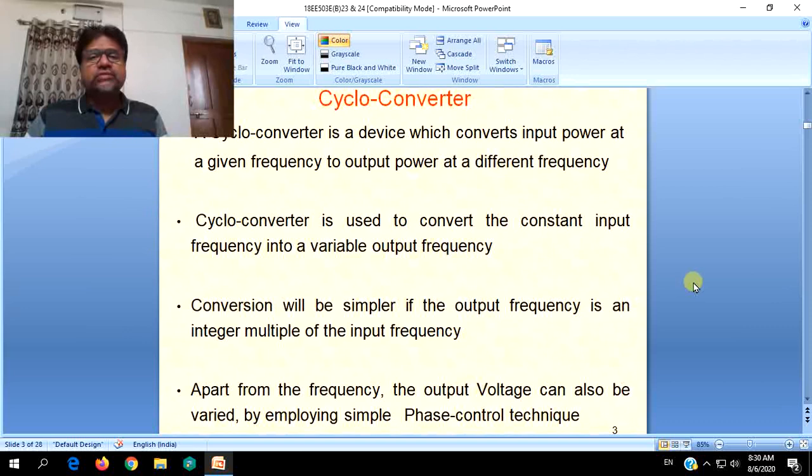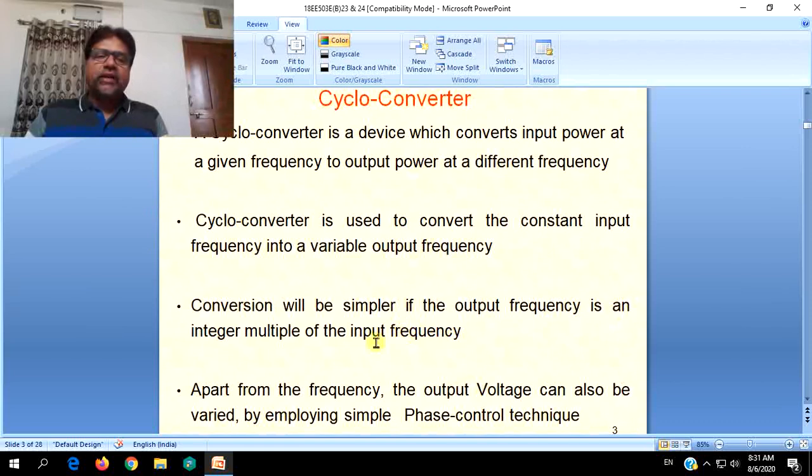If you want to increase the frequency, conversion becomes simpler if the output frequency is an integer multiple of 50 Hz, that is 50 into 2, 50 into 3, like that, 100 Hz, 150 Hz or 200 Hz. Or if you want to decrease the frequency, again integer multiple means 50 by 2, that is 25 Hz, 50 by 3, that is 16 1/3 Hz, likewise.